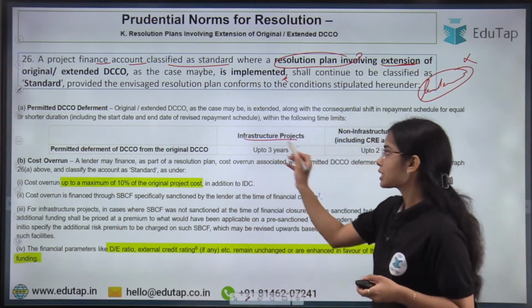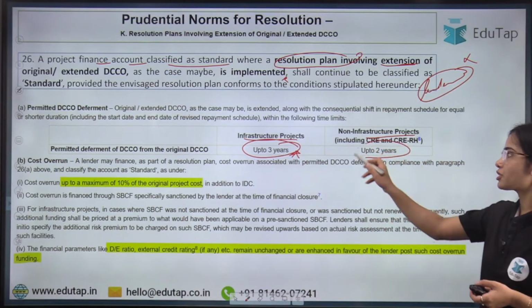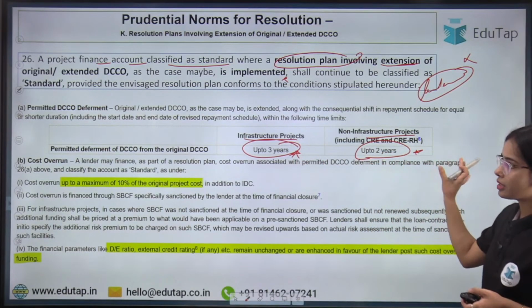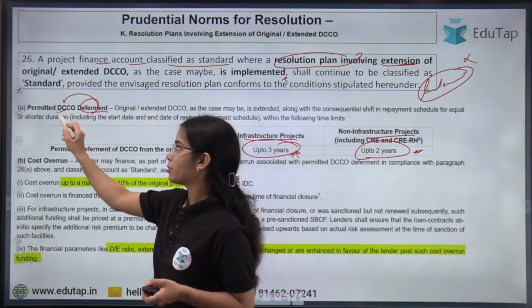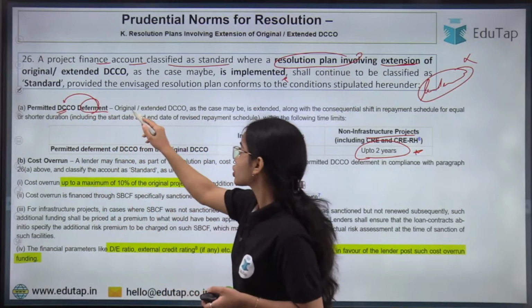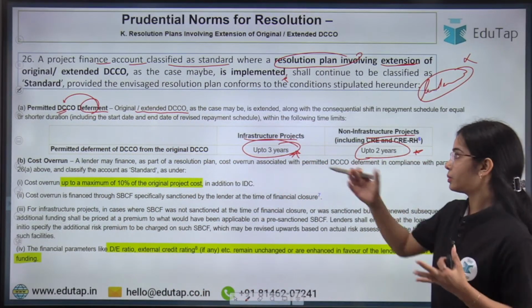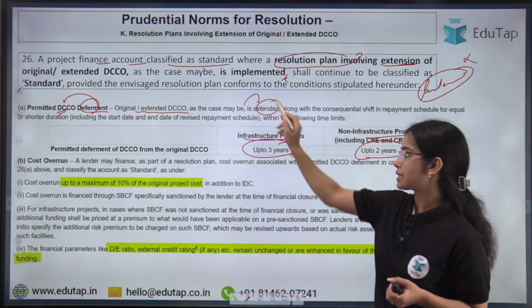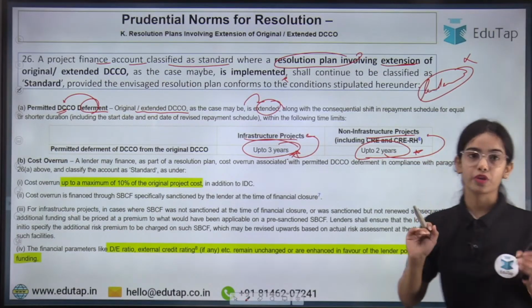So the extension will be provided. For infrastructure projects, the extension can be provided up to 3 years, and for non-infrastructure projects, up to 2 years. So this is the permitted deferment in the date of commercial operation. Okay, the original or extended date can be further extended up to 3 years in infrastructure projects and up to 2 years in non-infrastructure projects.